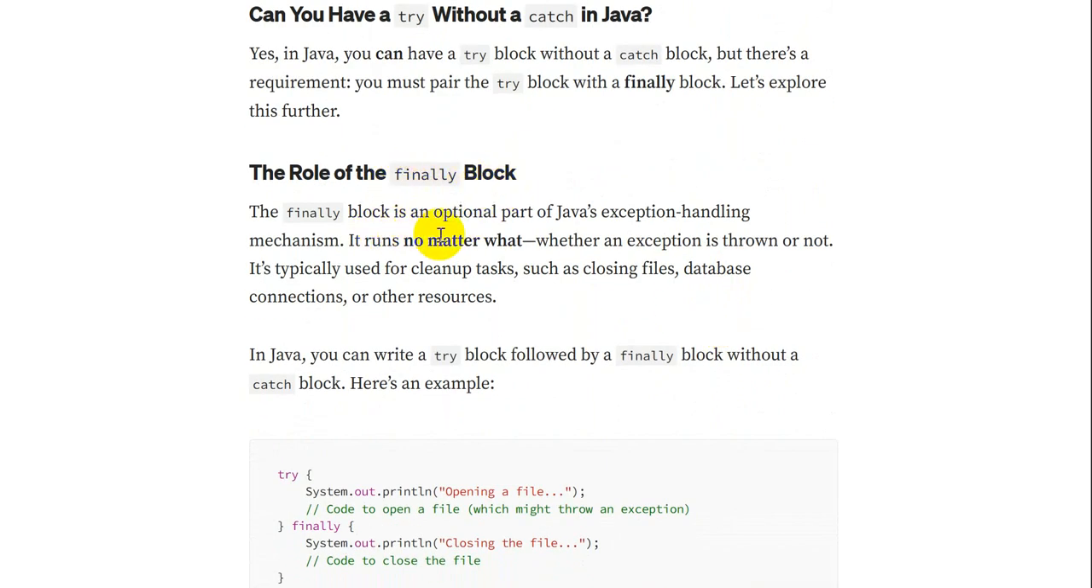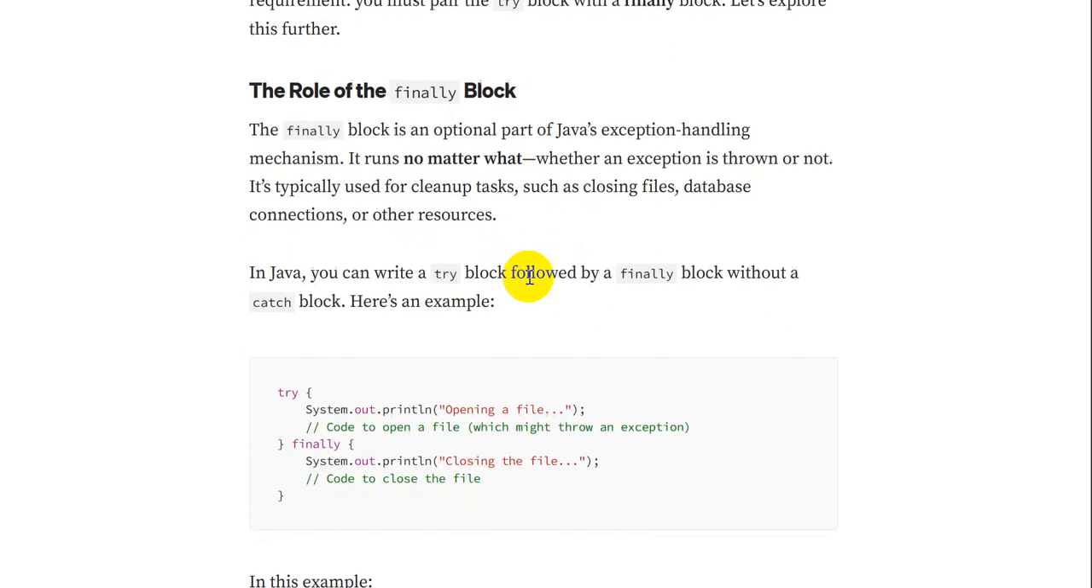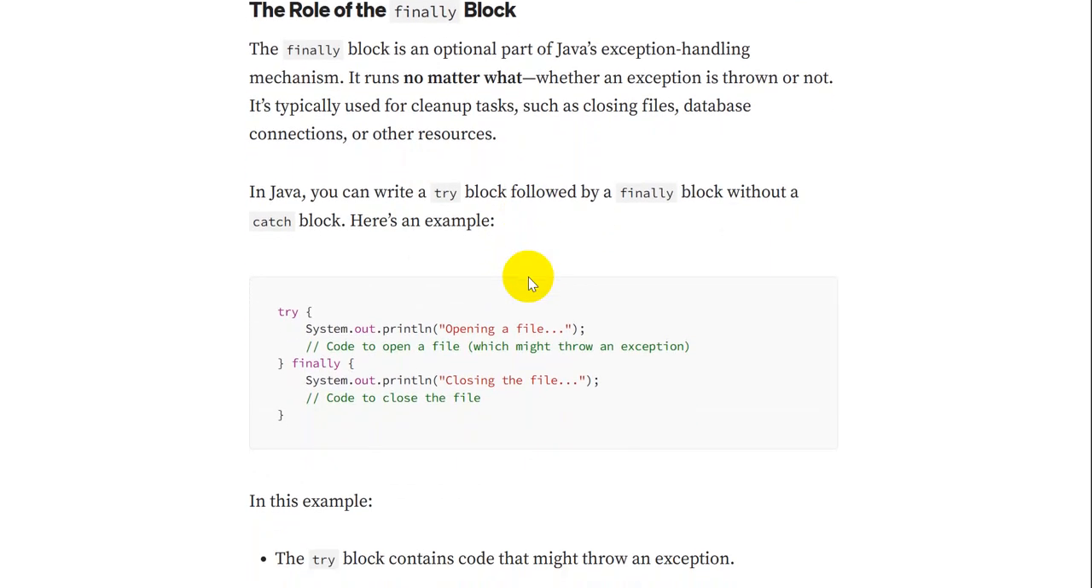The finally block is an optional part of the Java exception handling mechanism. It will run no matter whether an exception is thrown or not. It is typically used for cleanup tasks such as closing files, database connections or other resources, because it runs whether the exception is thrown or not. So to answer our question, can we have a try without a catch block? Yes, we can, but we should use the finally.